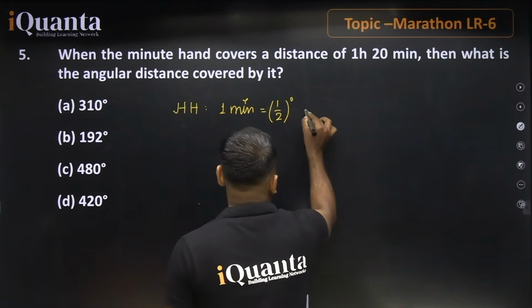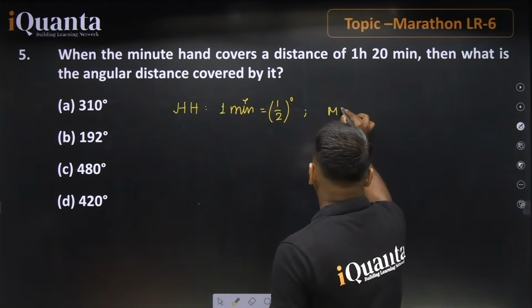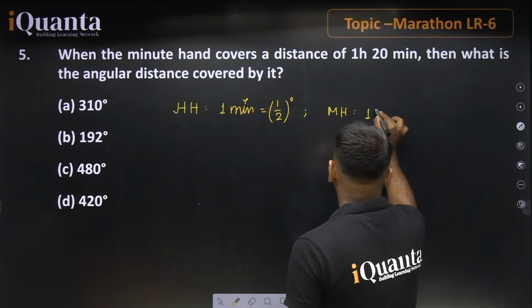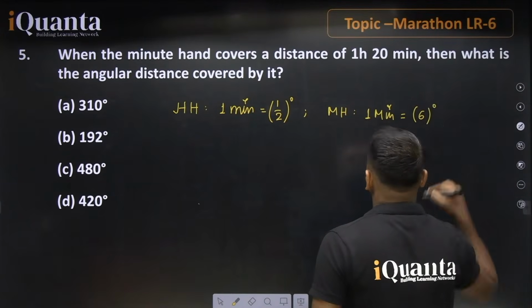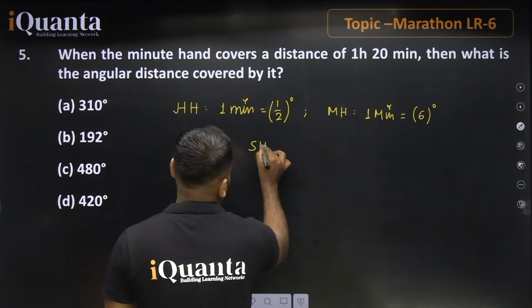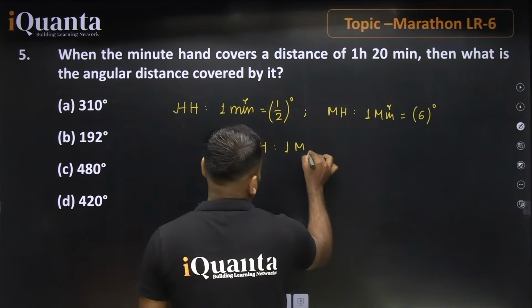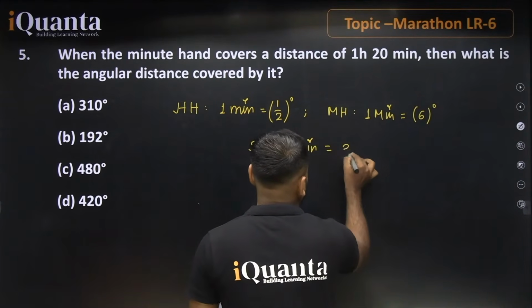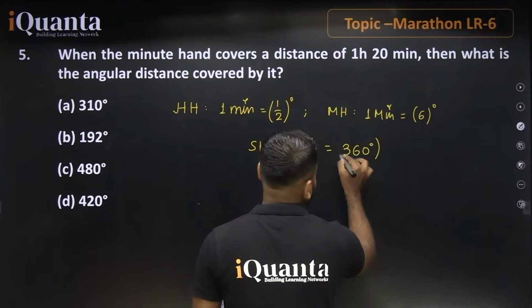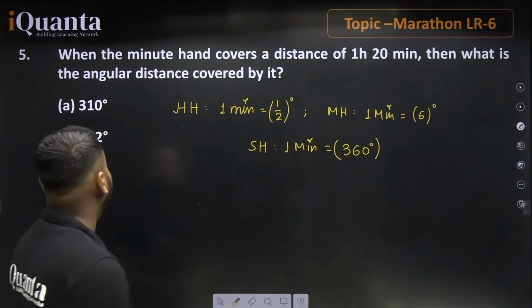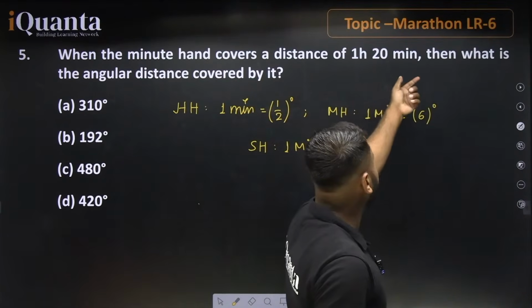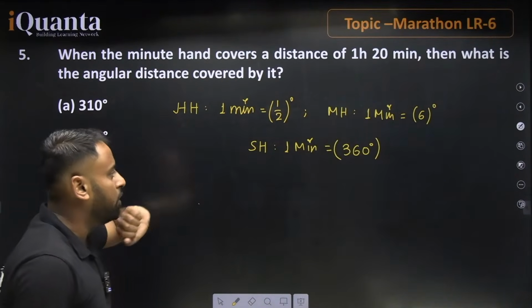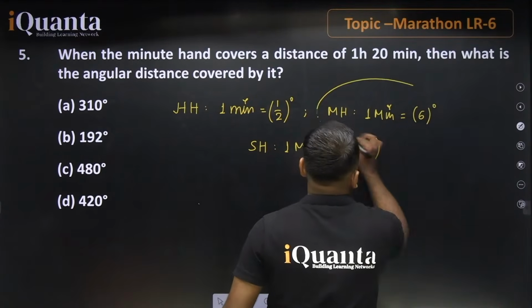And if talking about the minute hand, we discussed that in 1 minute the minute hand covers 6 degrees, and the second hand covers 360 degrees in 1 minute. So this is the concept which we already discussed in the class, right? Now the question: the minute hand covers a distance of 1 hour 20 minutes. Then what is the angular distance covered by it? This is the statement for the minute hand.